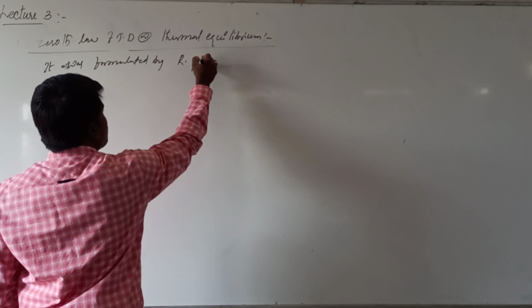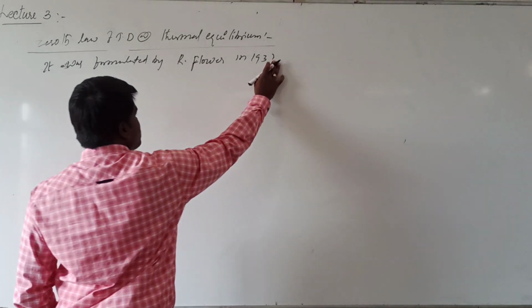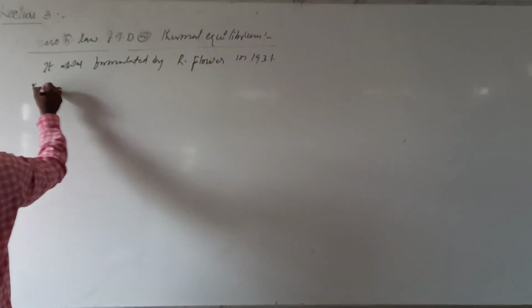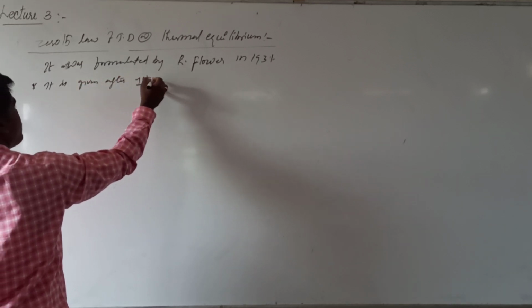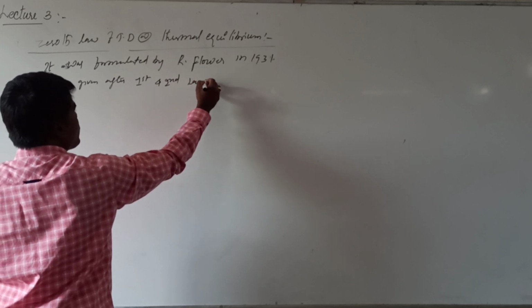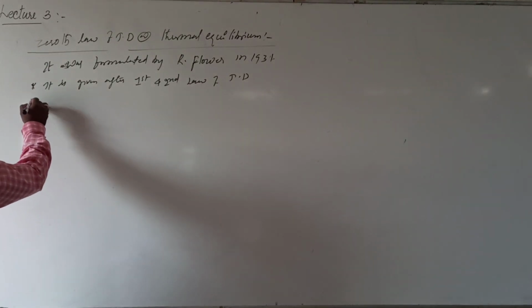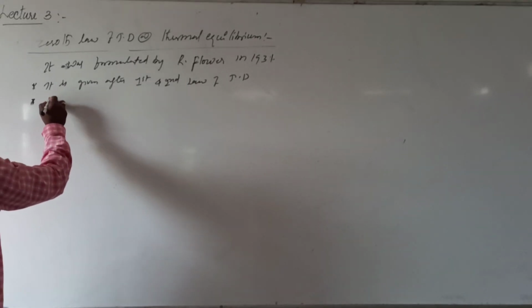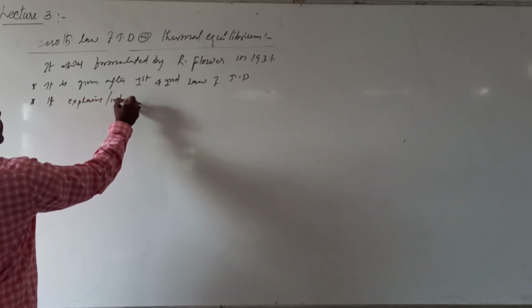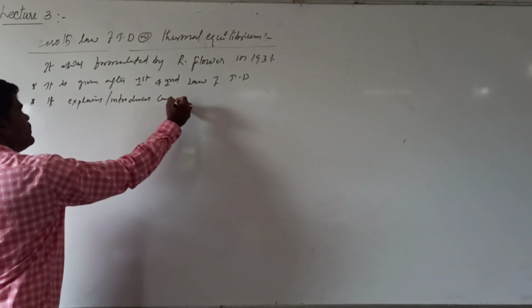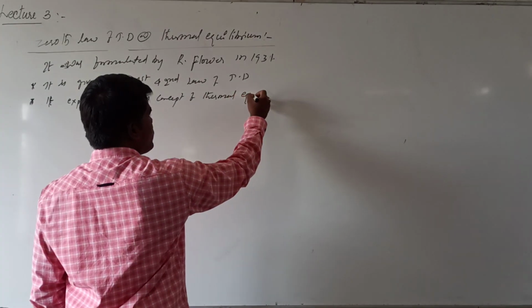Fowler in 1931. It is given after the first law and second law of thermodynamics, and importantly, it explains or introduces the concept of thermal equilibrium. What will it tell us? The concept of thermal equilibrium.